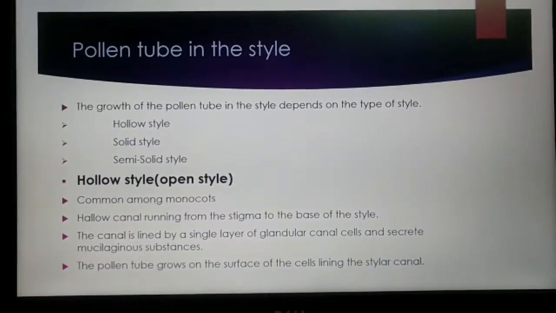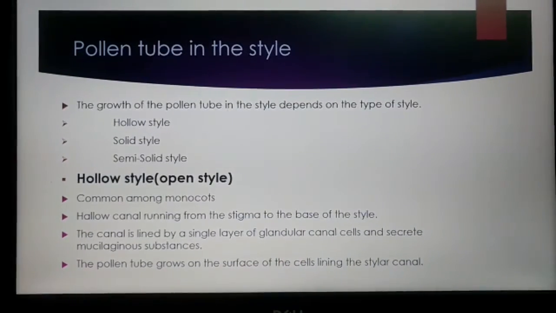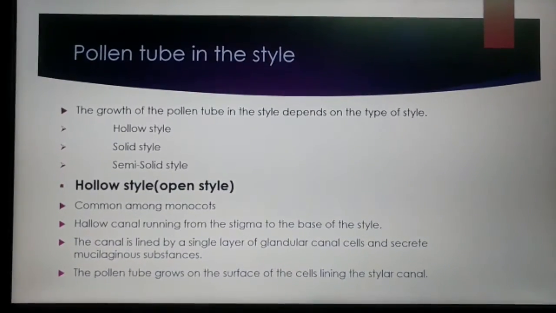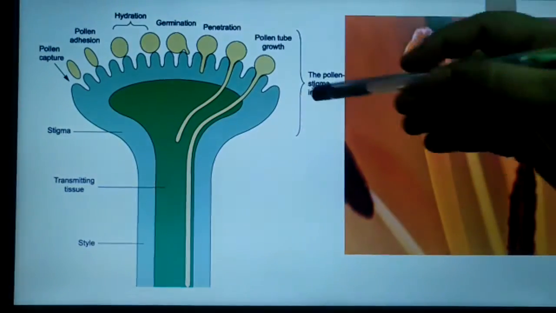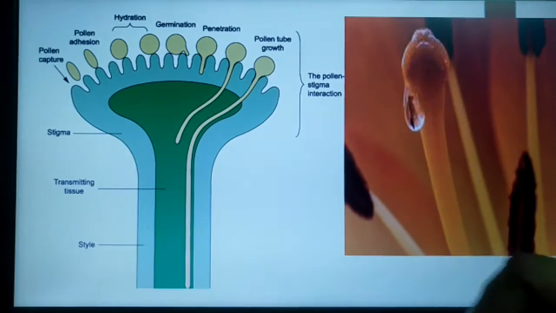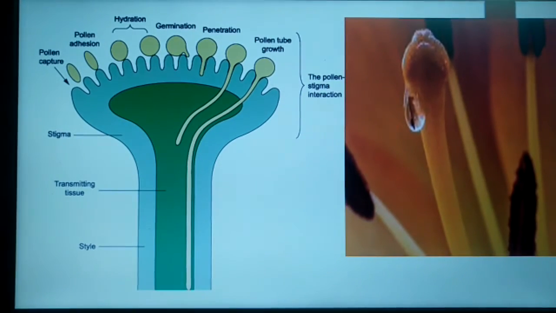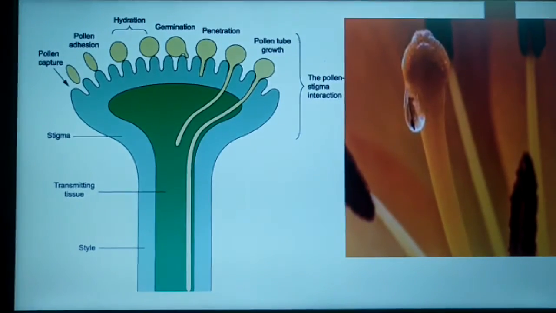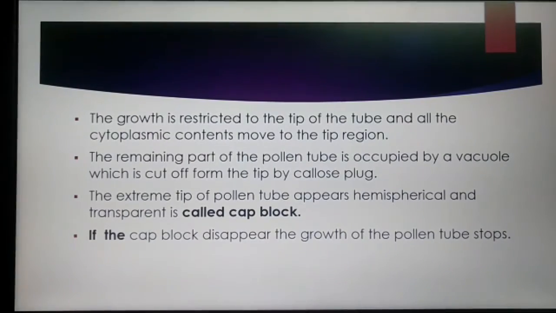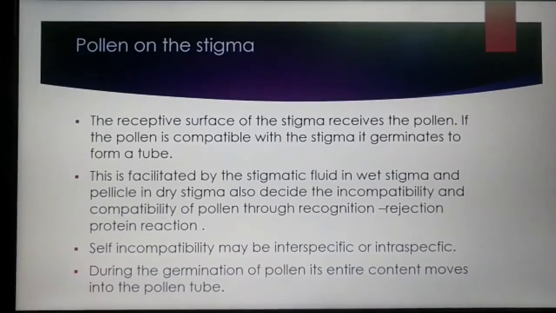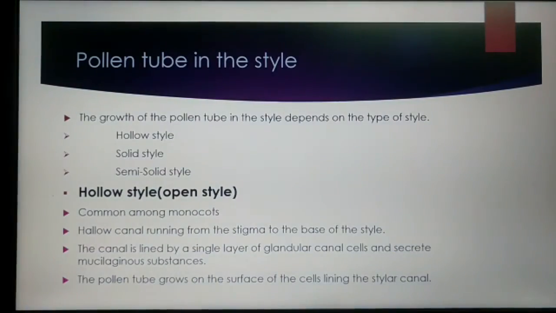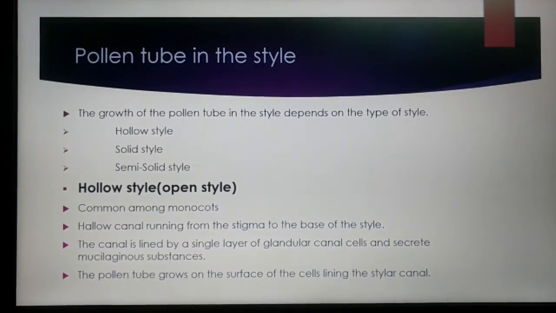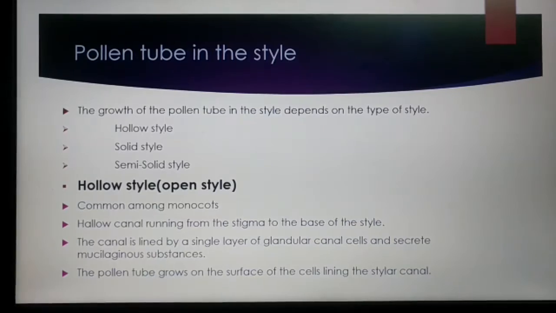The next topic is the pollen tube in the style. When the pollen grains start germinating, the pollen tube enters into the style through the stigmatic region to reach the embryo sac. The growth of the pollen tube in the style depends upon the type of style. There are three types of styles: hollow style or open style, solid style or closed style, and semi-solid style, that is half closed style.